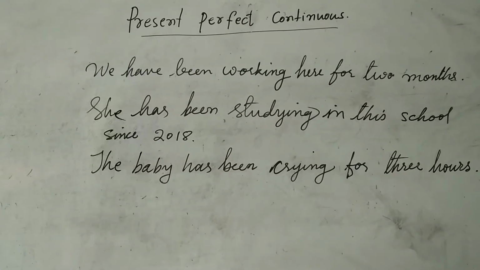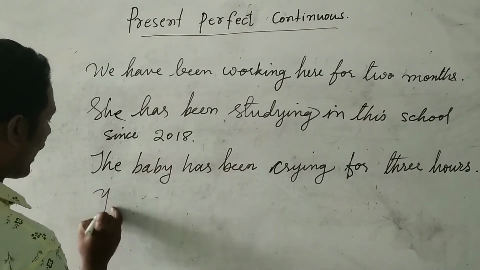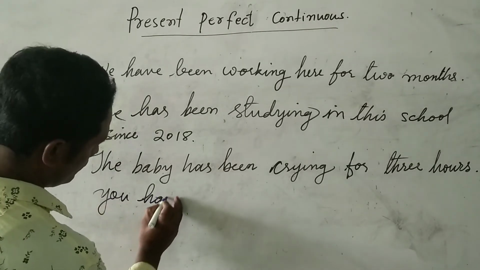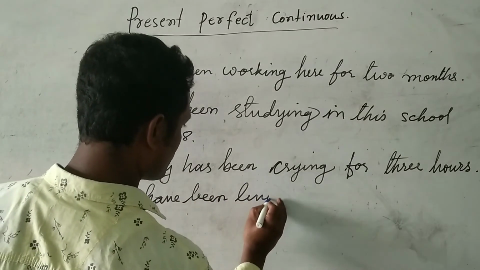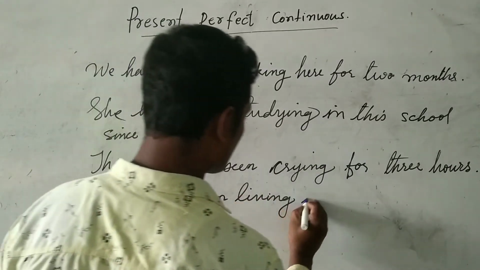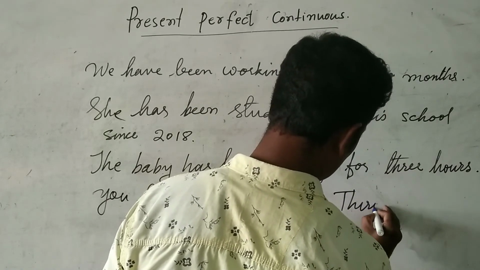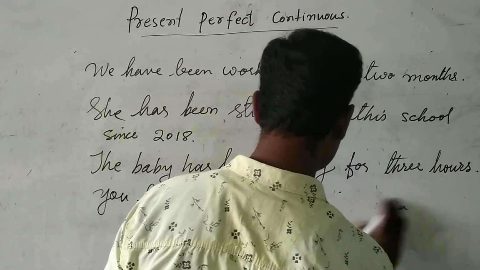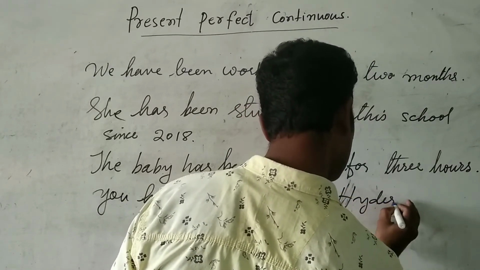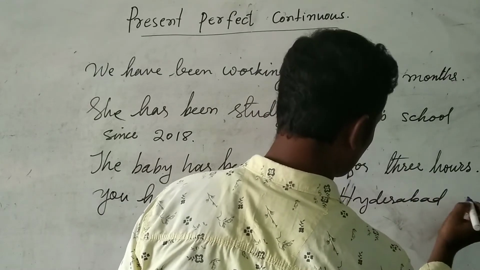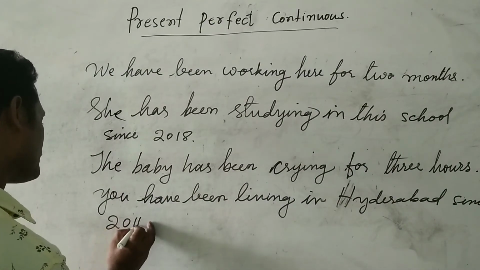So one more example I have to tell you. I have been living, or you have been living, in Hyderabad since 2011.